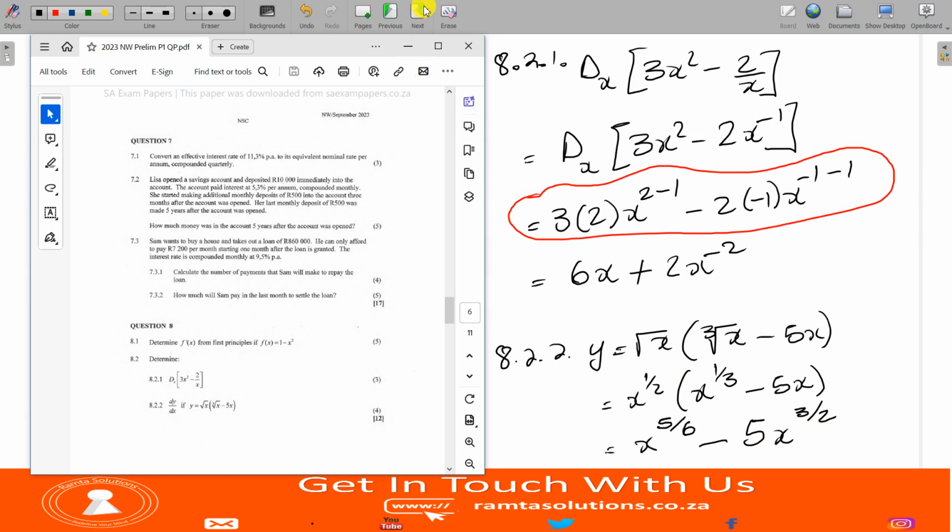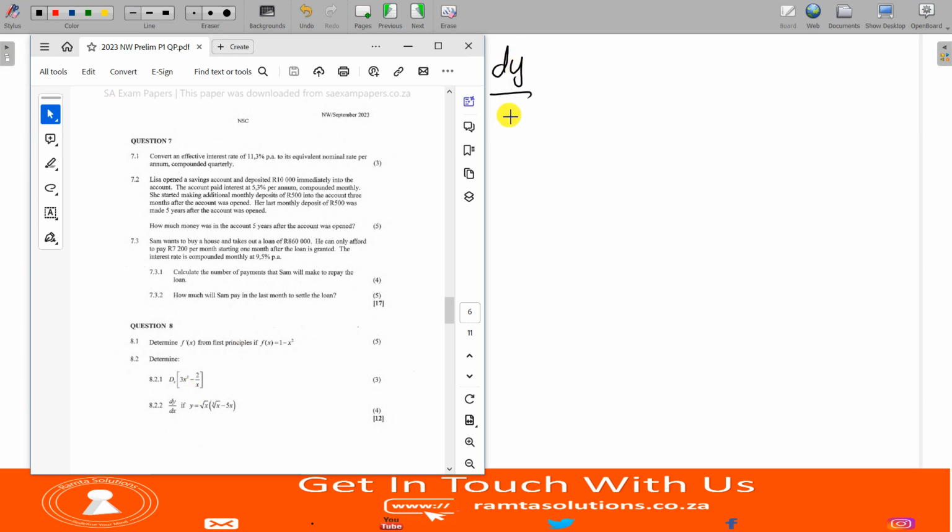All right, so we have x to the power 5 over 6 minus 5x to the power 3 over 2. Now let's differentiate. We are looking for dy by dx. Remember it was x to the power 5 over 6, so 5 over 6 will be dropped. And then we have 5 over 6 minus 1. Minus 5, it was 5x to the power 3 over 2, so the 3 over 2 will be dropped, and then you will subtract 1 from that power.